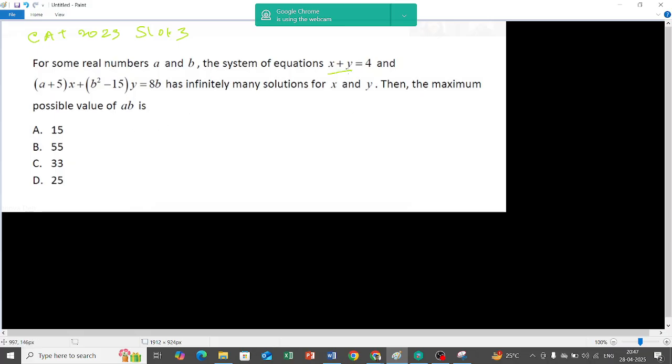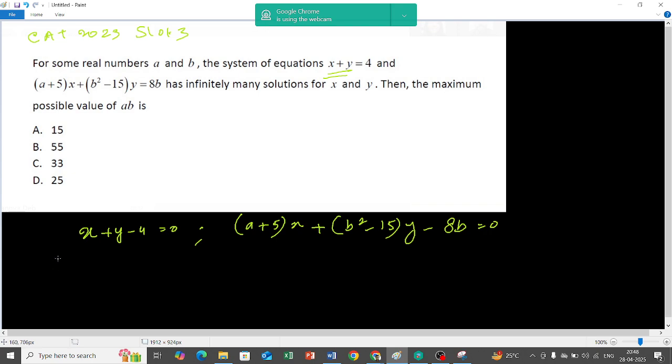Whenever a system of equations has infinitely many solutions, this is how you have to write it down. Write down the equations first like this: x plus y minus 4 equals 0, and a plus 5x plus b square minus 15y minus 8b equals 0.